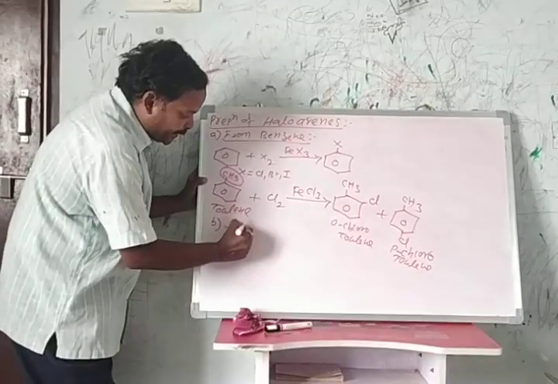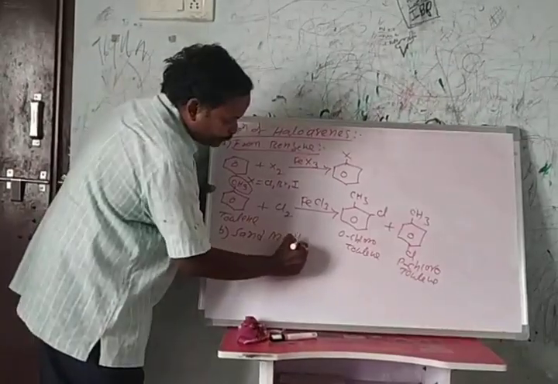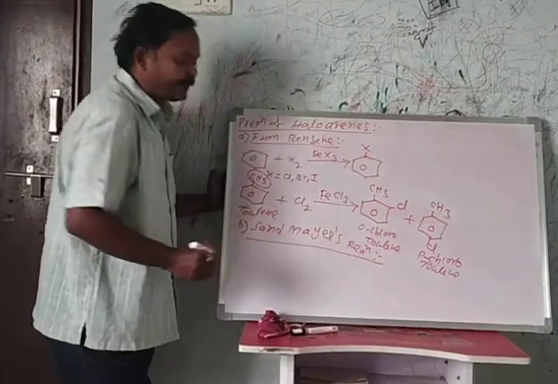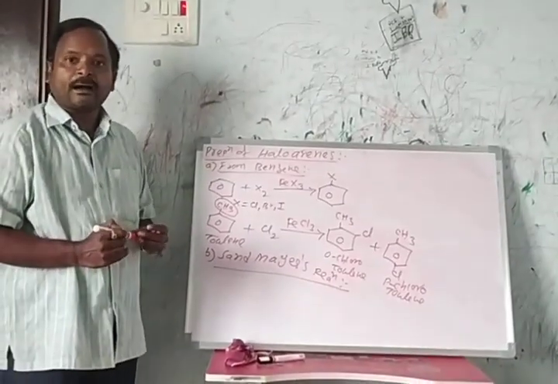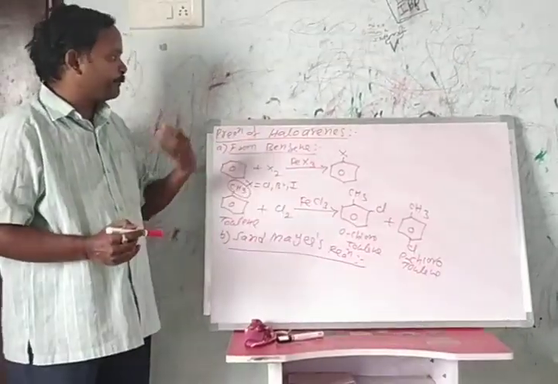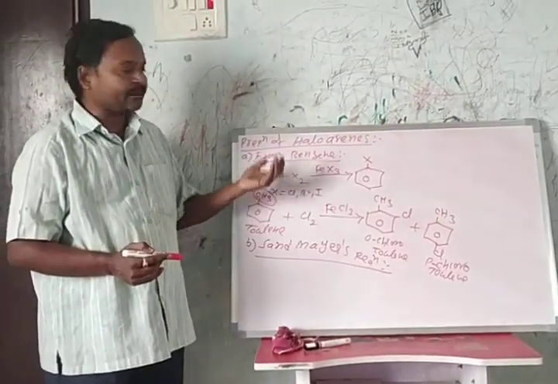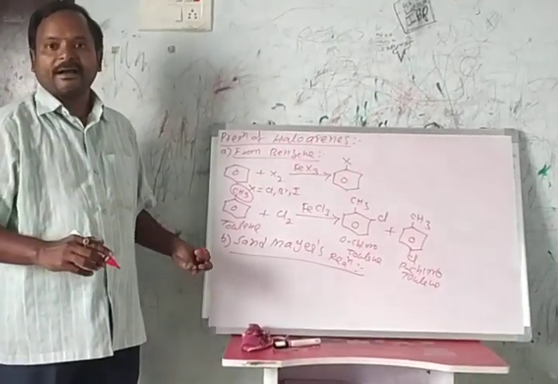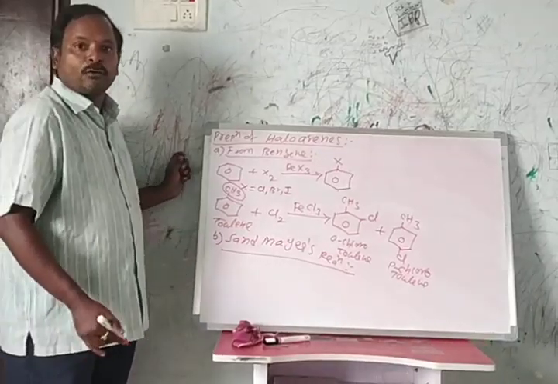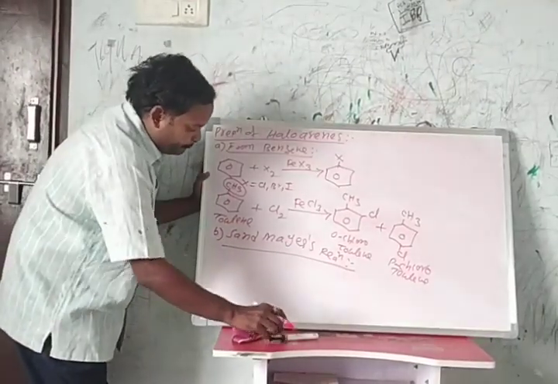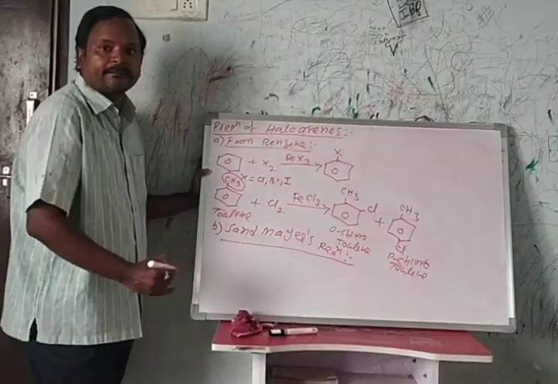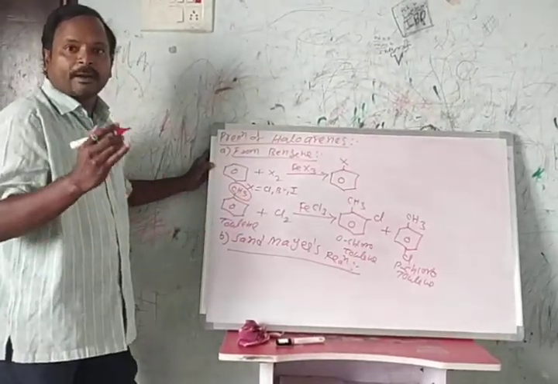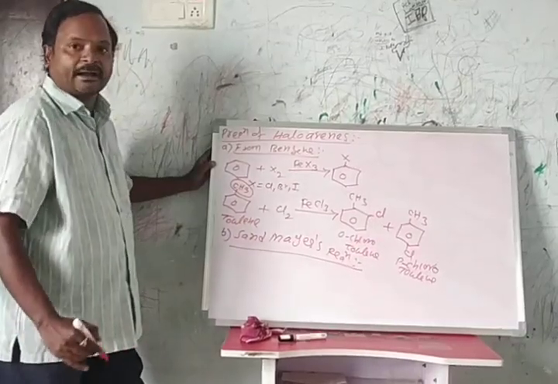The second method is the Sandmeyer reaction. By using the Sandmeyer reaction, we will prepare the haloarenes: bromobenzene, chlorobenzene and iodobenzene, along with fluorobenzene. First, how we prepare chlorobenzene by the Sandmeyer reaction.